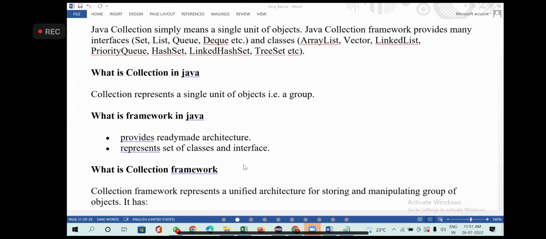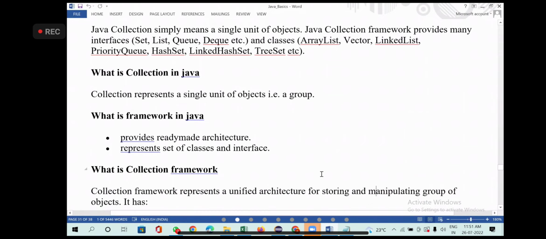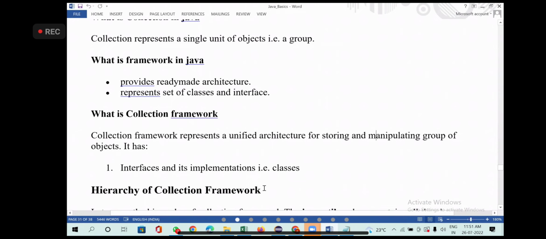Okay. So what is collection framework? Collection framework represents a unified architecture for storing and manipulation of a group of data. Manipulating means operating, working, using, right? That's called manipulating. Okay. It has interfaces and its implementations. An interface will always have what? Implementation. An interface will always have implementation. That is nothing but classes, right?